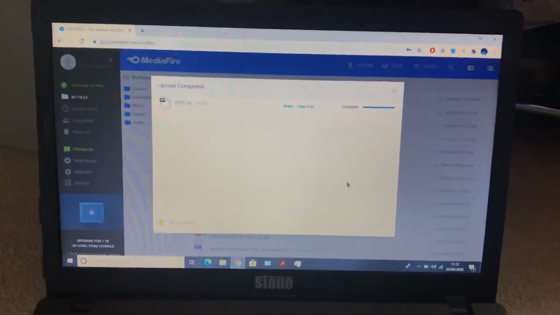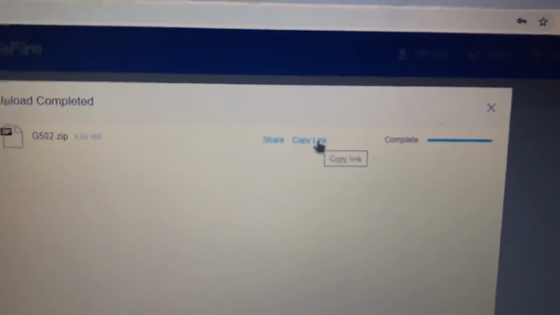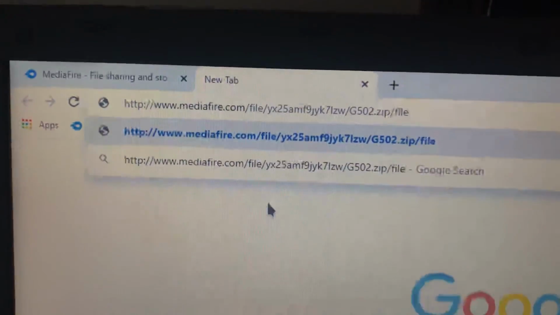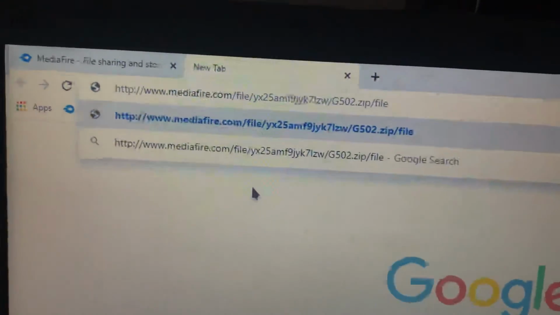And there you go. Once it's finished, just click on copy link over here. And it should say copied share link to clipboard. And now you can paste, and there's the download link. So you can go ahead and send that off to someone or put it in a description of your video.